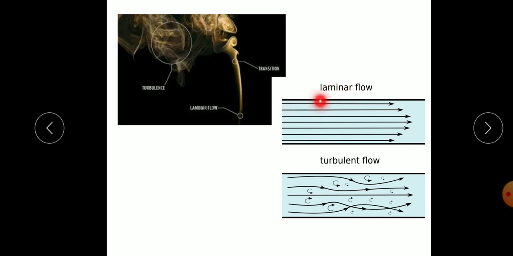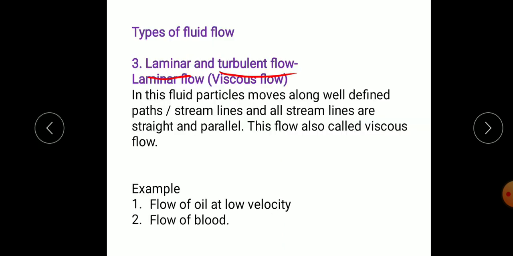In that, all layers are moving in straight lines, straight and parallel. Flow of oil at a low velocity and flow of blood in veins are also examples of laminar flow. Laminar flow means well-defined flow, with streamlines straight and parallel.